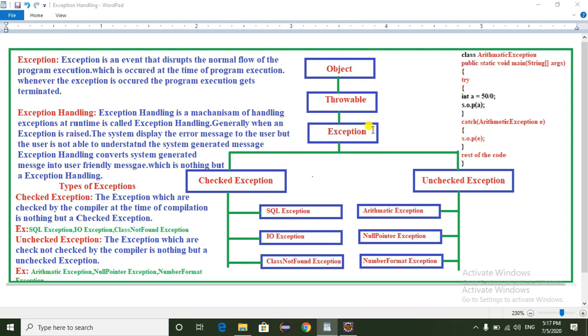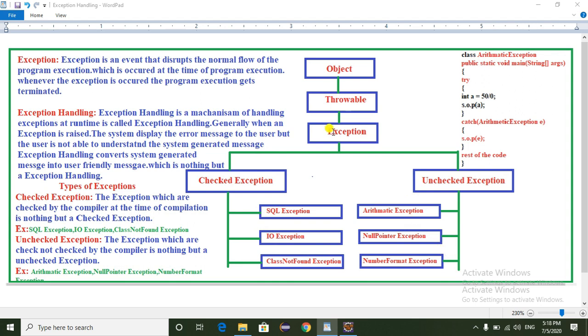Coming to the exception, exceptions are divided into two types. One is checked exception, another one is unchecked exception. For checked exception, the best examples are SQL exception, IO exception, and class not found exception. For unchecked exception, the best examples are arithmetic exception, null pointer exception, and number format exception.